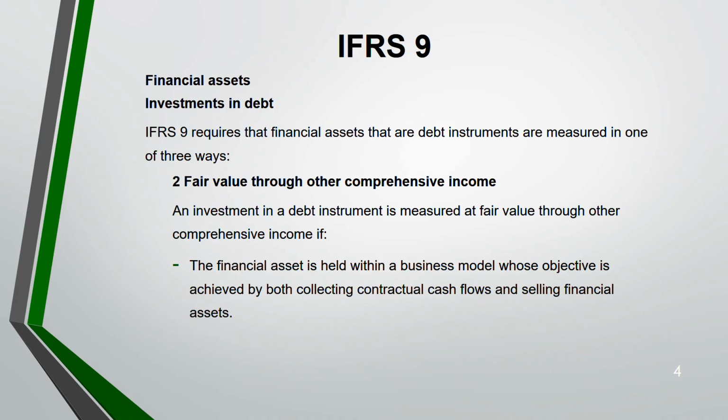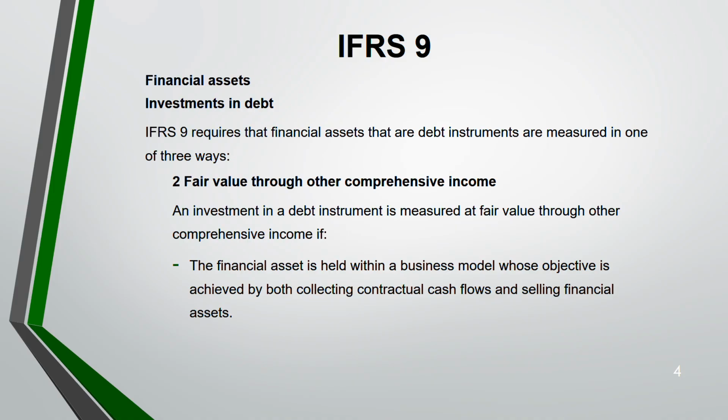You have to sell the financial asset. So you are holding the cash flow. That means you're holding that debt, but not for the entire life of the debt. Maybe before that you are selling the asset. So because before that you are selling the asset, you can't use the amortized cost because you're not holding it forever. So when you are selling it, think it like that. When you sell, you always refer the fair value, no? You don't go by the cost, historical cost. So you can't use amortized cost. We go by the fair value. But that fair value comes in other comprehensive income.